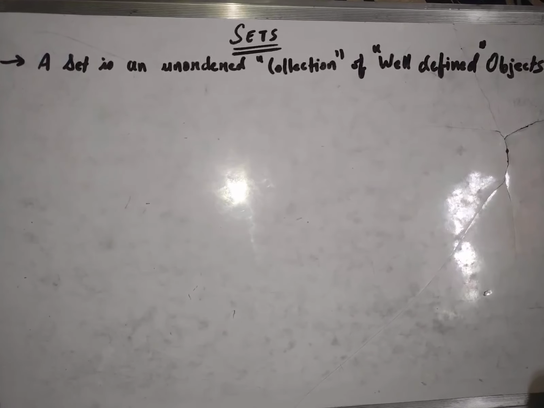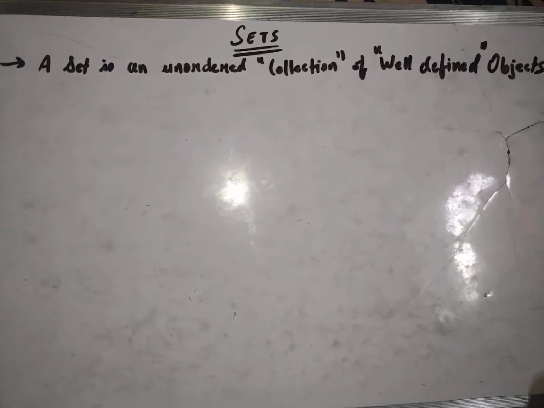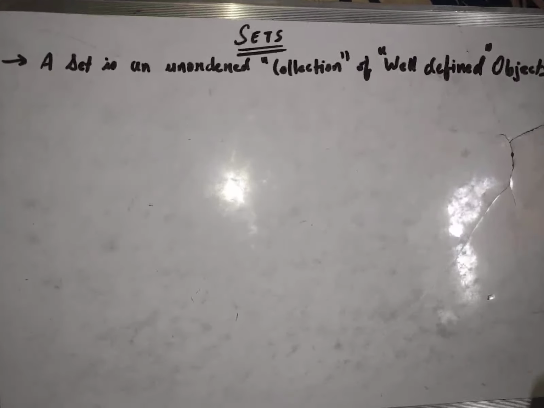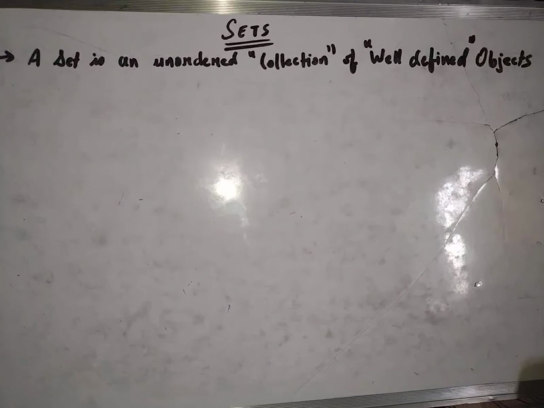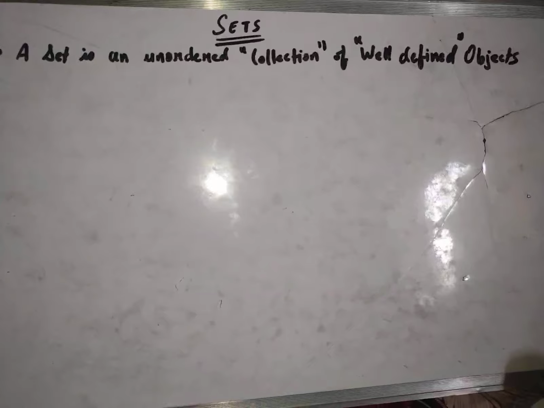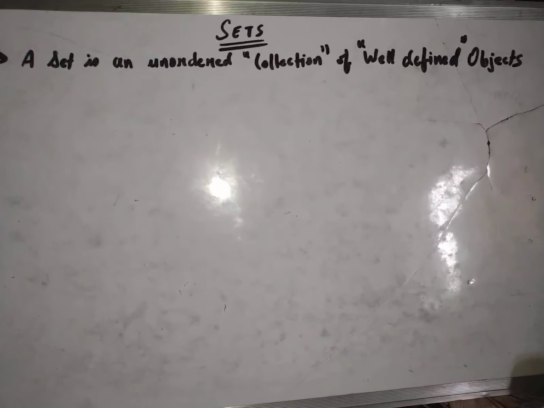This is a very important chapter and this is actually the barrier to higher mathematics. I don't know why it poses a barrier to higher mathematics. In modern mathematics, many theorems are actually proved with the help of sets, relations, and functions. So this is a very important and crucial chapter. Now let's start with the definition.